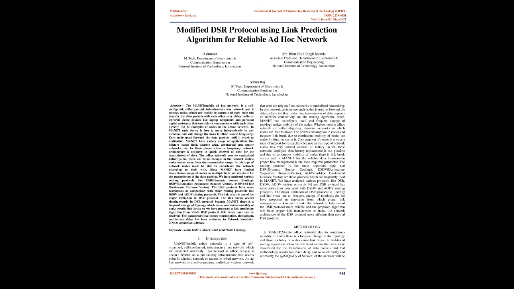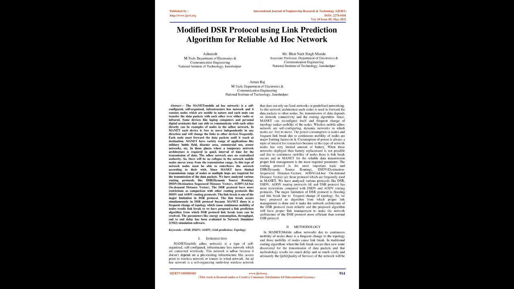MANET has a variety of applications like military battlefield, disaster area, commercial use, sensor networks, etc. In those places where a temporary network architecture is required in a quick interval of time for the transmission of data, the ad hoc network uses no centralized authority. So, there will be no collapse in the network if mobile nodes move away from the transmission range. In this type of network, nodes must be able to enter or leave the network according to their wish.